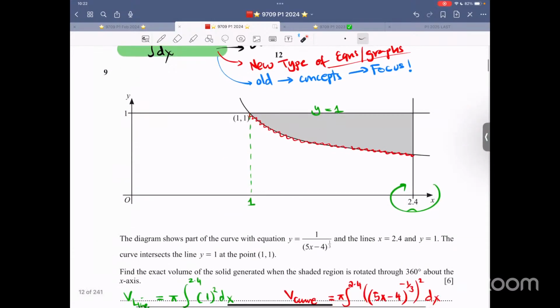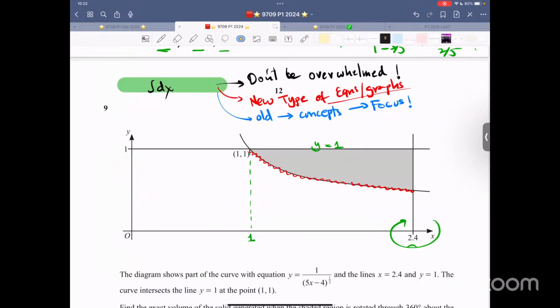Now another one of my favorite questions. Let me highlight this. I'm just writing what I feel comes to my heart. There is no such thing as having some source in the UK and that's how I got the paper or anything. Nothing like that. These are just wild guesses. So this is an integration question. Now, what are the comments that I've written? Don't be overwhelmed. New type of equation or graph. Old concepts. Focus.